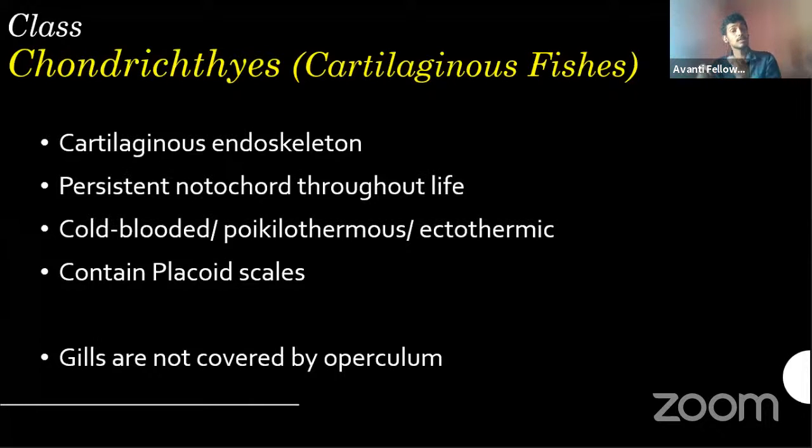What happens is the notochord will be converted into our spinal cord. But in this kind of fishes, bones never form. So the notochord only changes into a certain structure and it remains throughout life. There will not be a drastic change like in other organisms. It will be a simple kind of change.